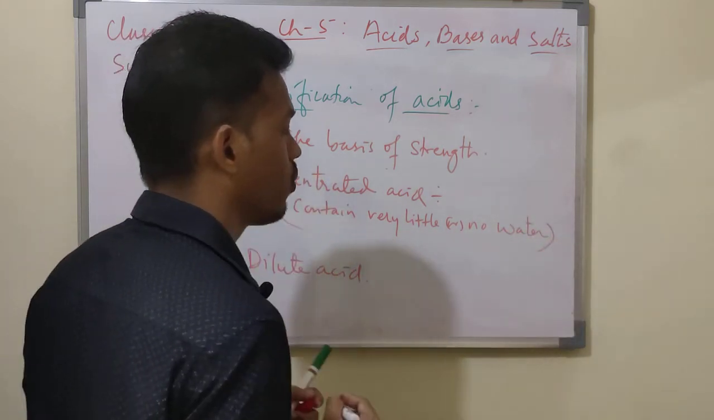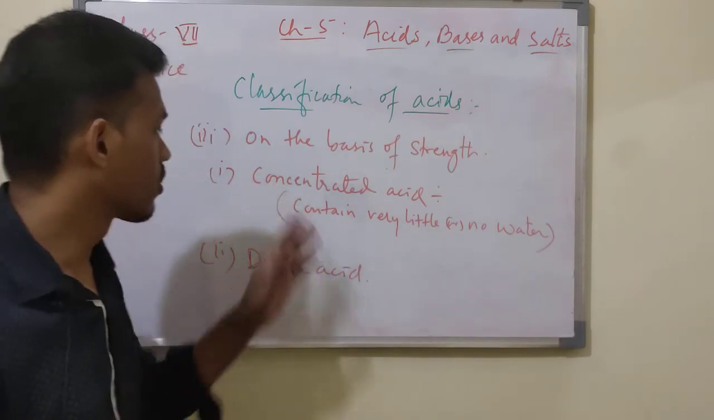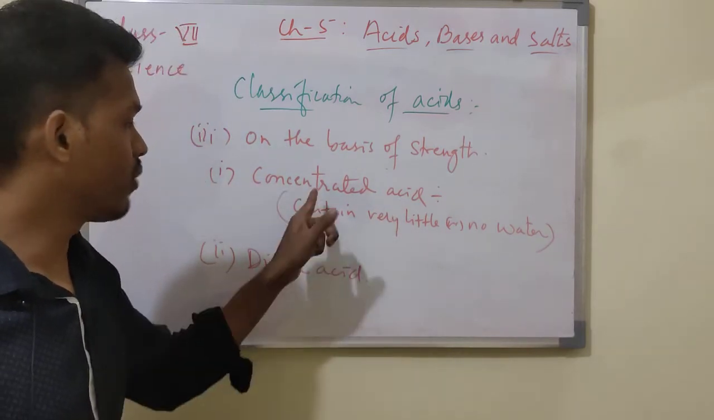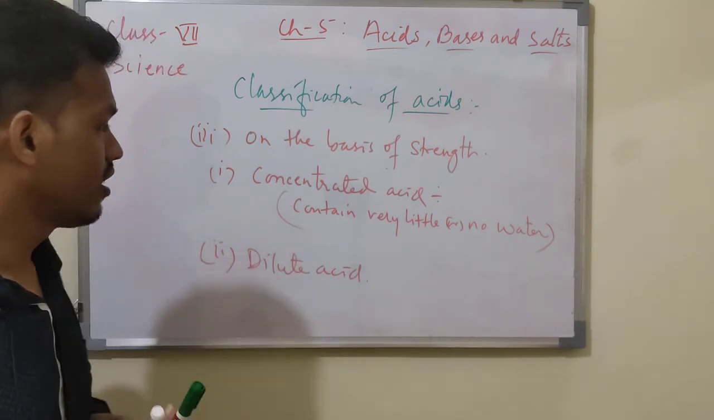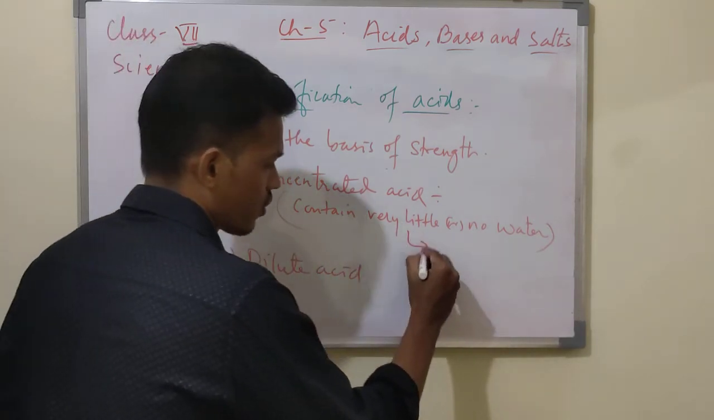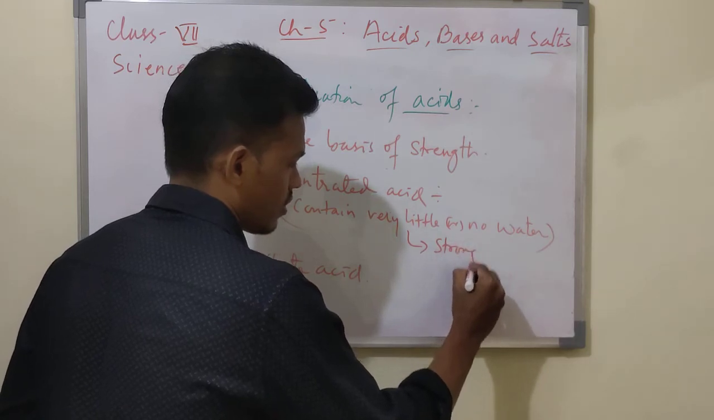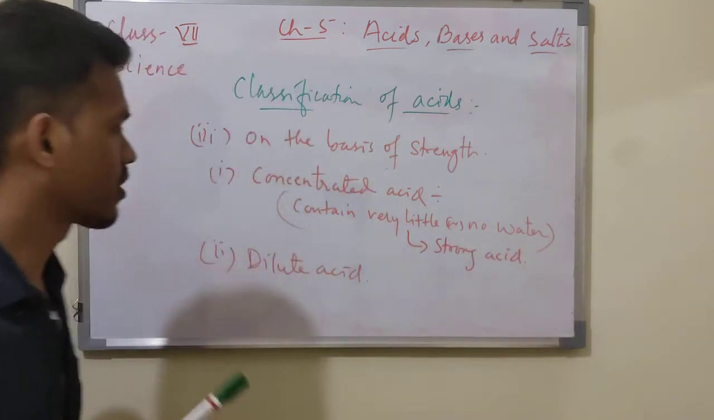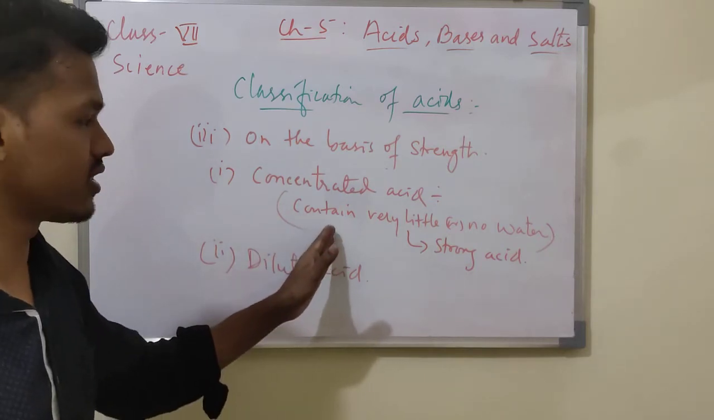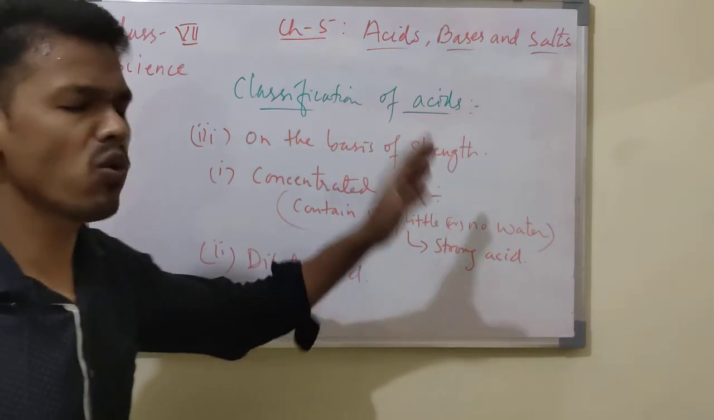Very little or no water in the acid is called concentrated acid. They are very strong acids. The concentrated acids are strong acids, so they contain very little or no water in them.